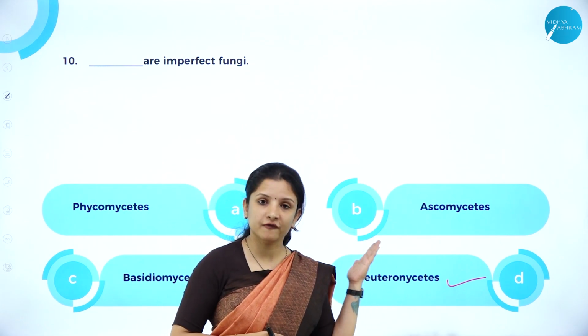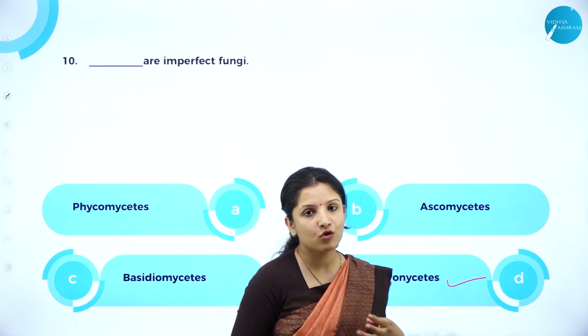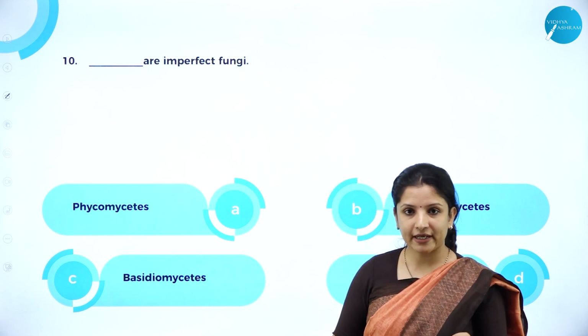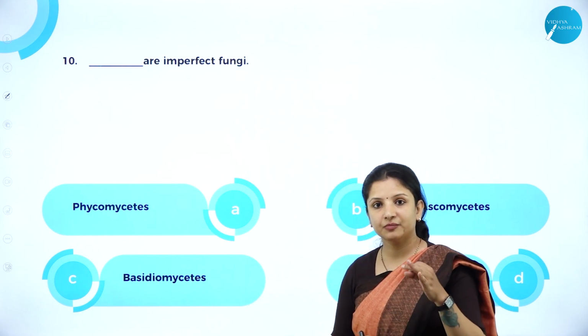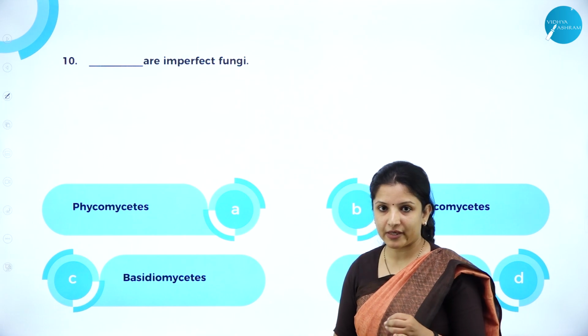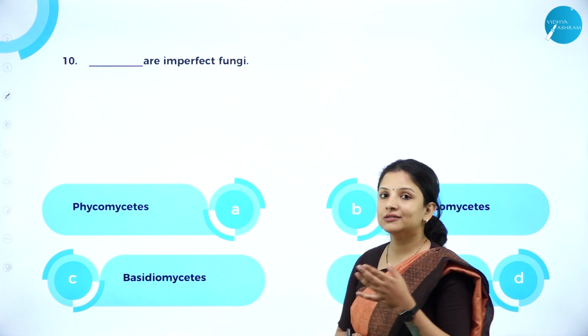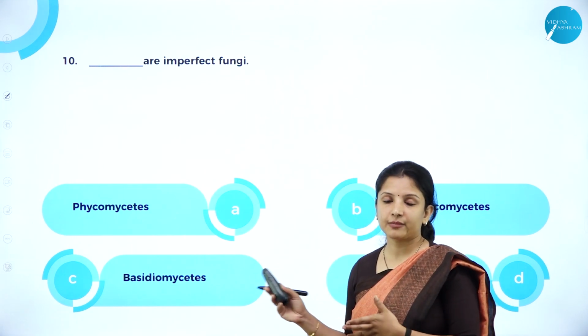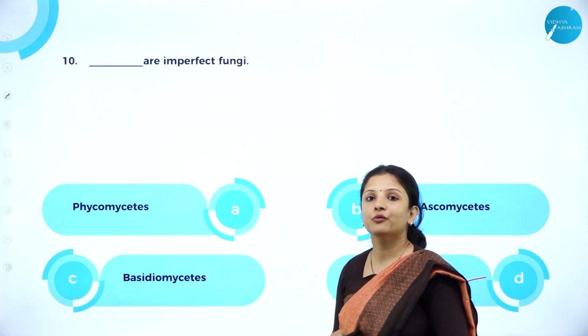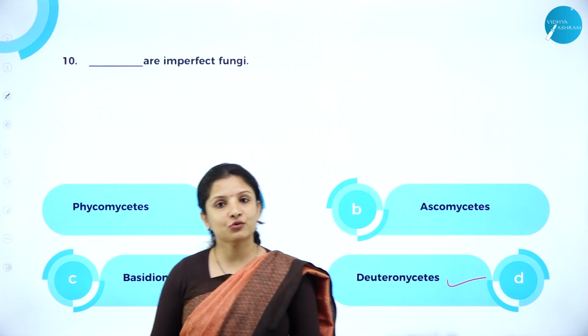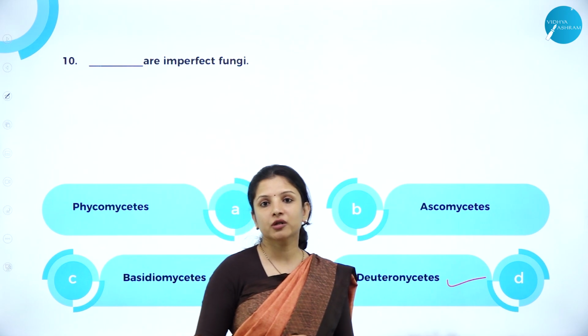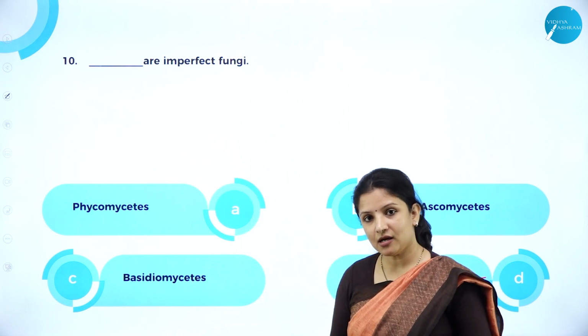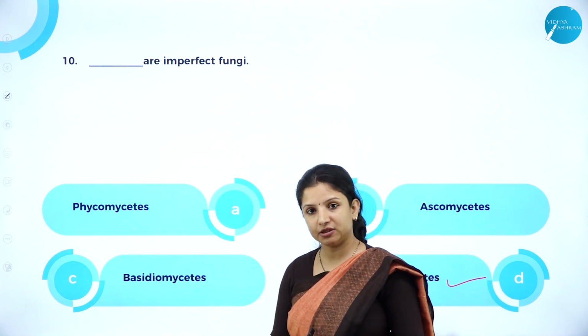So this was the session wherein you learnt about kingdom fungi. Under that we learnt four classes, that is Phycomycetes, Ascomycetes, Basidiomycetes and Deuteromycetes, and we also learned some of the MCQs that can be framed under this topic. I hope you understood this session well. We shall meet again in the coming session with a new topic, wherein we'll study the other kingdoms and some of the MCQs under it.